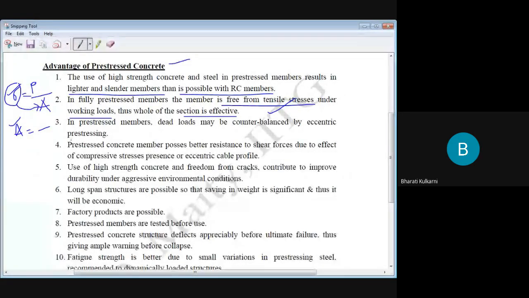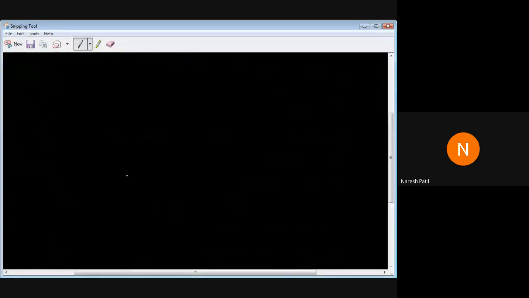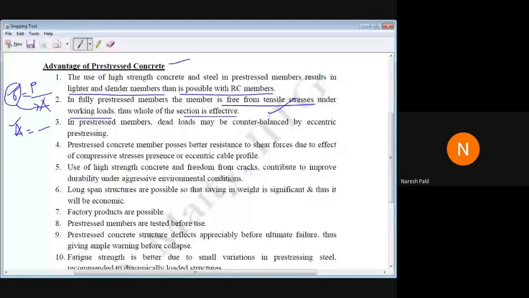Excuse me, sir. Yes, sir. Sir, the screen is blinking a lot. Yes, it is blinking. Not getting here. Others, are you also facing the same problem? Yes, sir. Why? What is the problem here? Wait a minute.